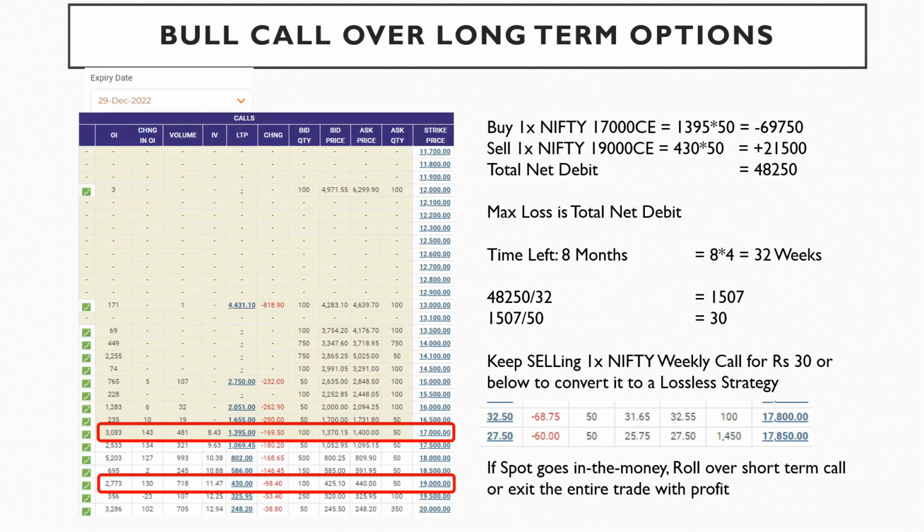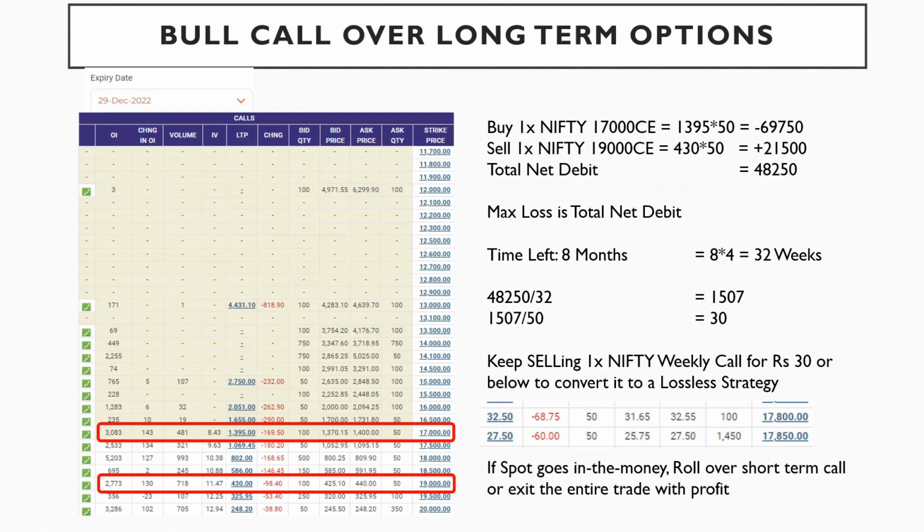You buy the Nifty 17,000 call and sell the Nifty 19,000 call, which gives a total net debit of 48,250.